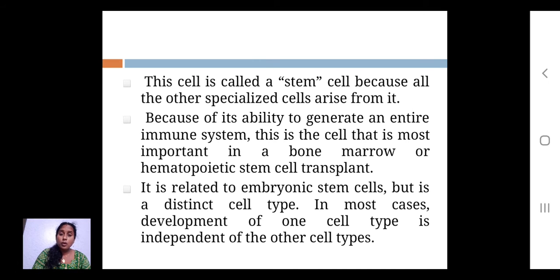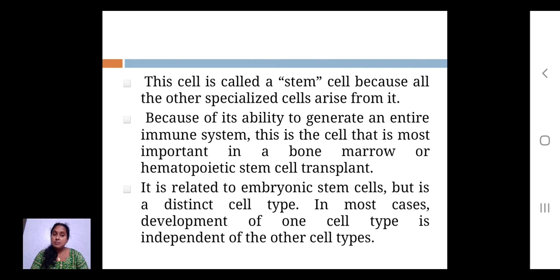So here we are talking about how development and organization take place. The most important thing is that the hematopoietic stem cells, the blood forming stem cells, form, and from them the primary defense system of immunity arises. The stem cells become specialized cells, and they have the ability to generate the entire immune system.